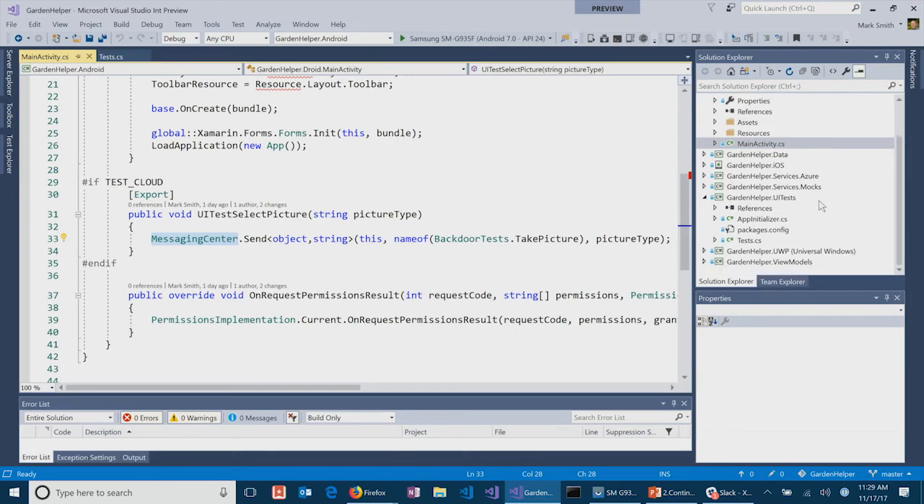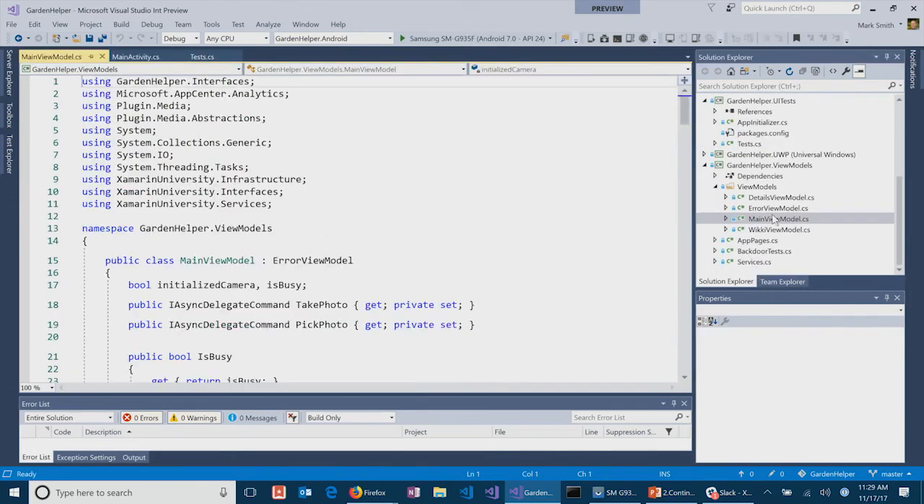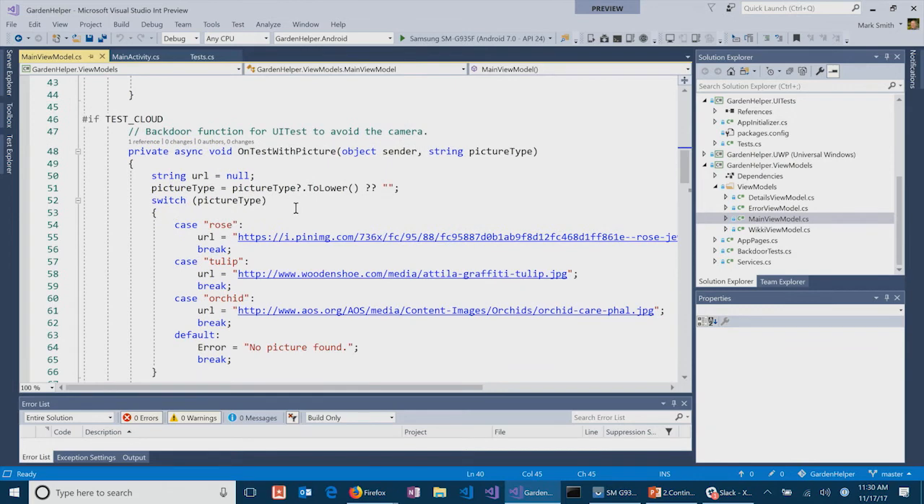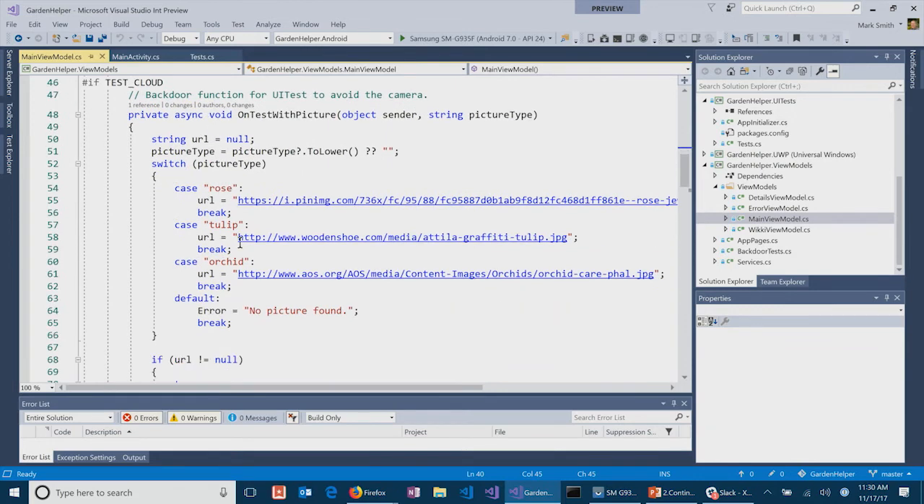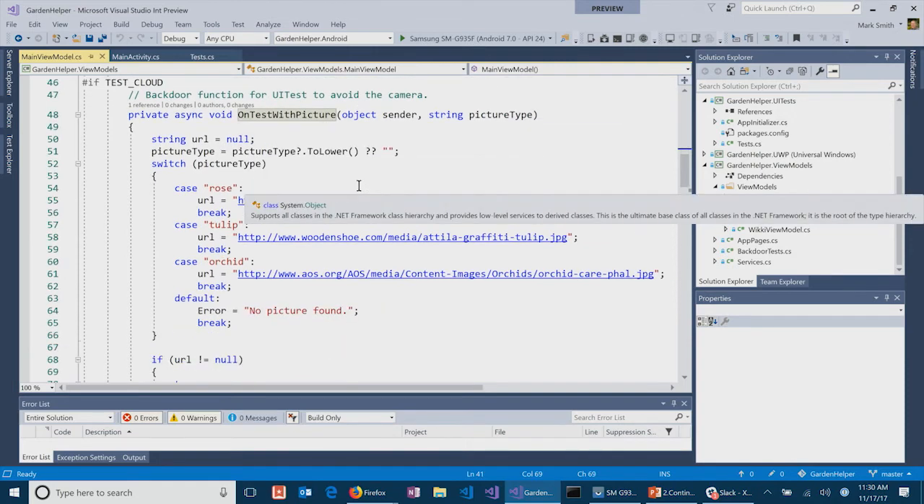And the thing that's actually going to pick up that message is my main view model. Remember, the main view model is where we were actually taking the picture and such. You can see here in my main view model constructor, I'm going to subscribe to that message, and I'm going to run this backdoor test take picture, which is this method. This is the name of the message, and then I'm going to run it on test with picture. That's the method we're going to execute.